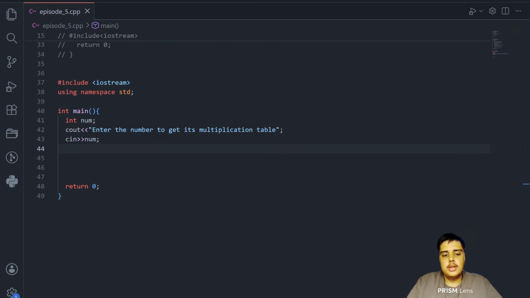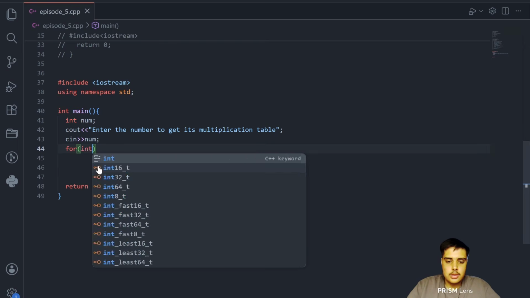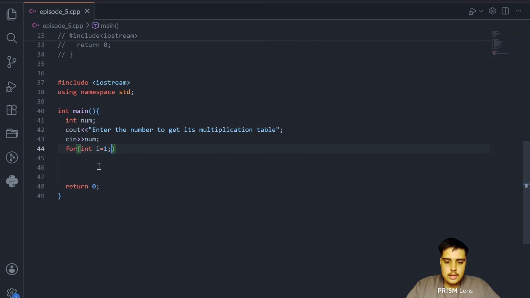Let me tell you why we are doing this question with a for loop: it is because in a for loop the number of iterations is known. We know we have to go up to the 10th multiplication. So we will simply say for int i = 1, i <= 10, i++. So the iteration here will work 10 times.